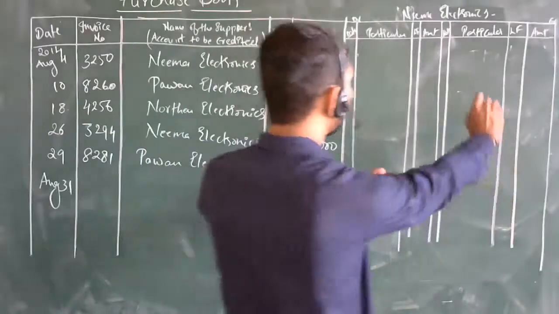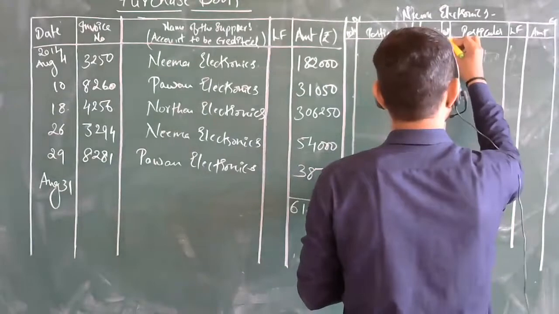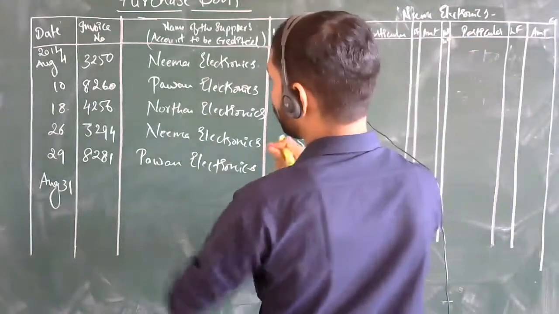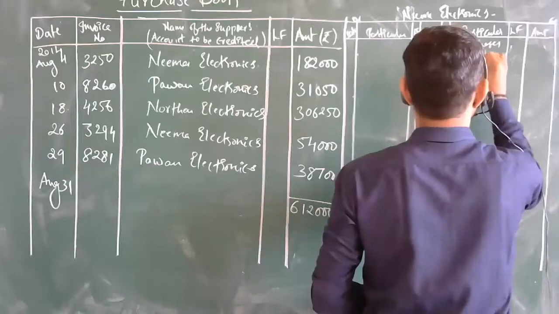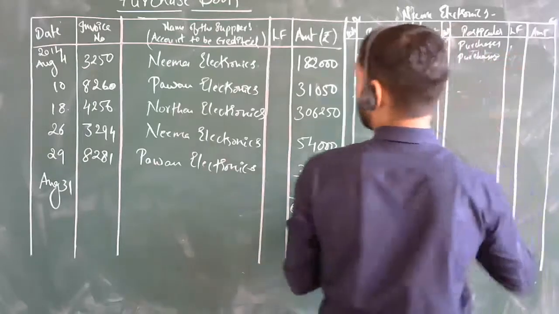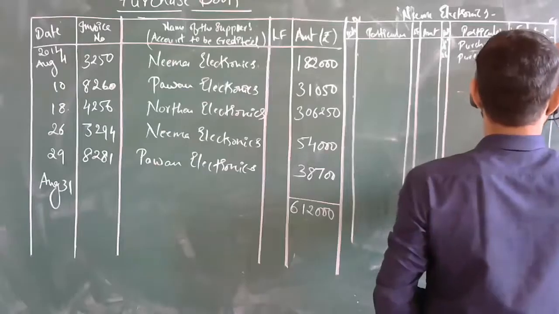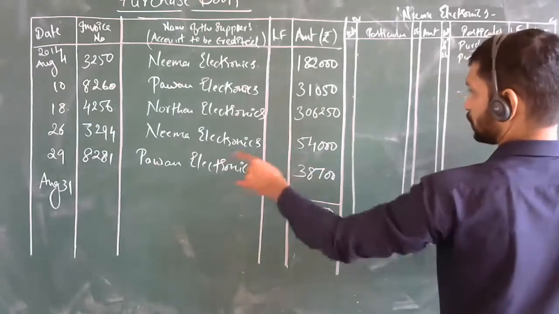The year is 2014 everywhere. What are the dates? Two entries took place in Nima's account, one on 4th August and one on 26th August. Which account? Purchases, both. What are the amounts? 1,82,000 and next 54,000.